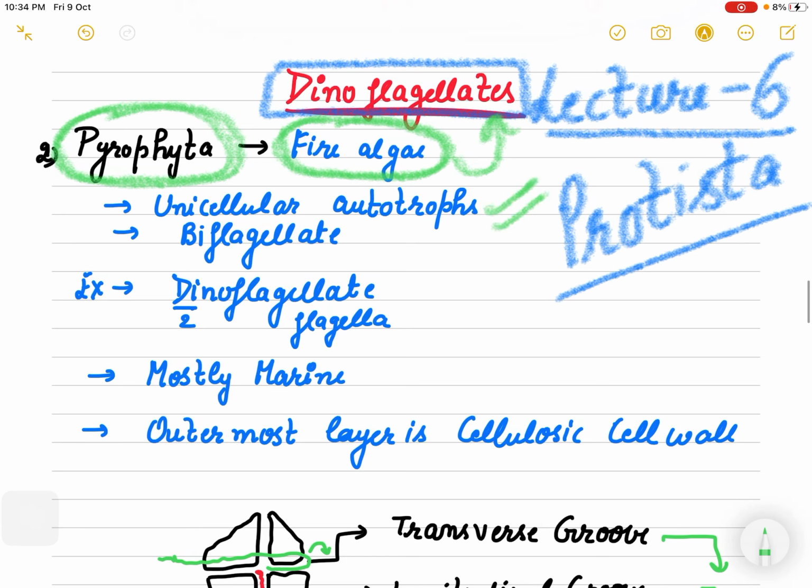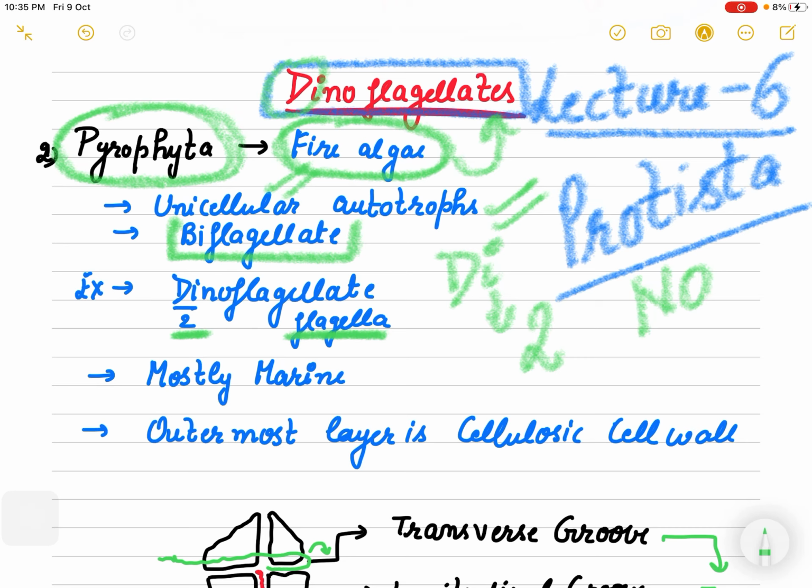Again, they are autotrophs, they are unicellular. Now, was there flagella in diatoms? No. There was no flagella in the diatoms. But yes, now we will talk about flagella. They are biflagellates. That is why they are known as dino. Di word is for two basically, right? Because they are having how many flagella? Two flagella. So that is why they are known as dinoflagellates, and mostly they are marine, right?